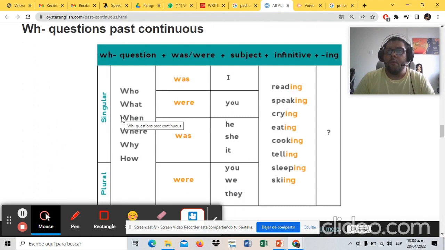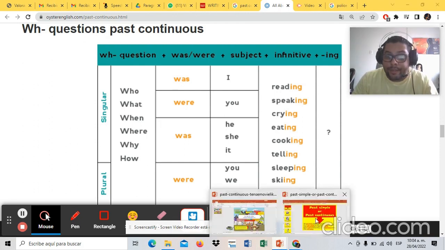What were you doing? What were you speaking of at the moment? I was speaking about my grammar class. I was speaking about the topics that we need to check for next class. Okay, now I understand. So, description of the actions that were in progress at a specific moment in the past. That is the context of this topic.